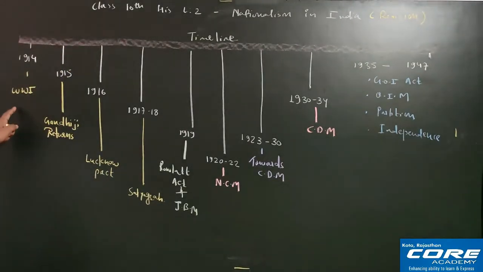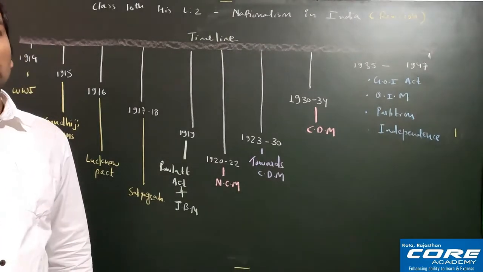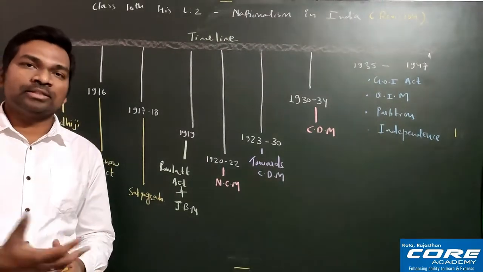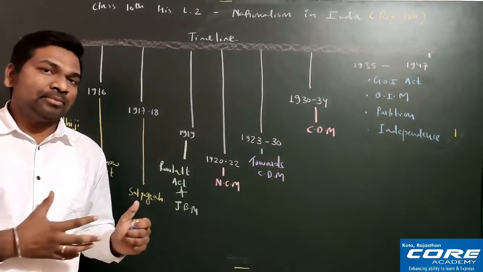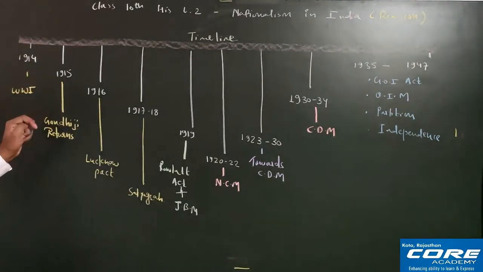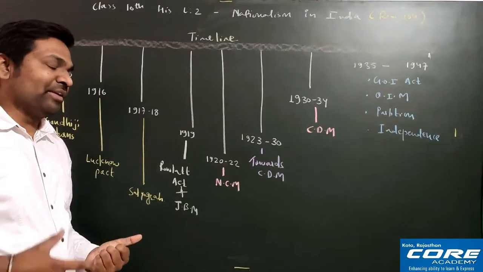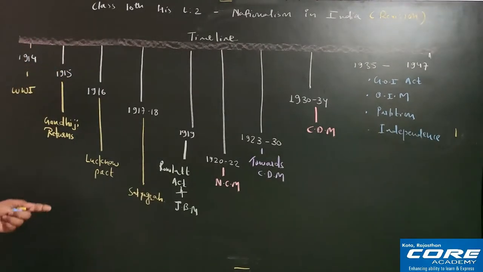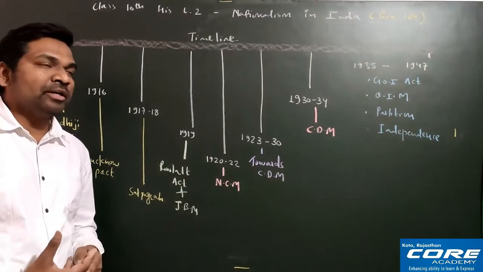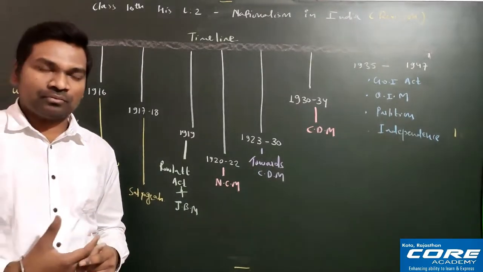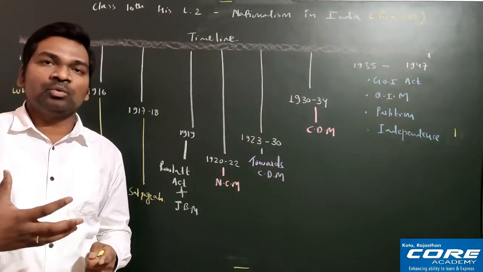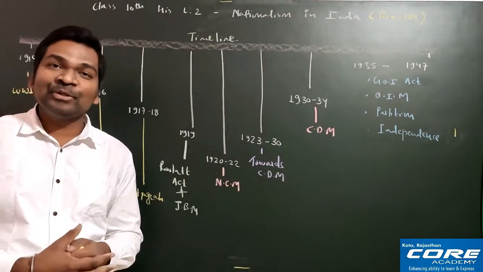So here beta, you see, when World War I started, you all know that World War I we have also seen in chapter number 1 of class 10th history, that is the rise of nationalism in Europe. So why World War I started, I will not go into that, because you already know the Balkan region story, the tension in Balkan region. But remember, in this World War I, one country was there which was called Britain. So Britain was participating in this World War I, and Britain was also ruling in India.